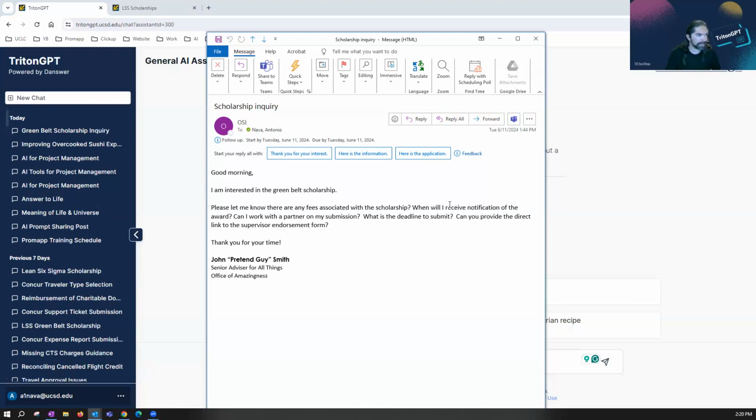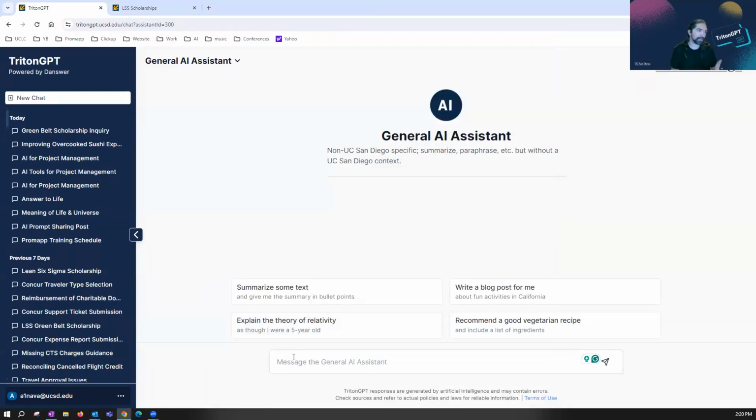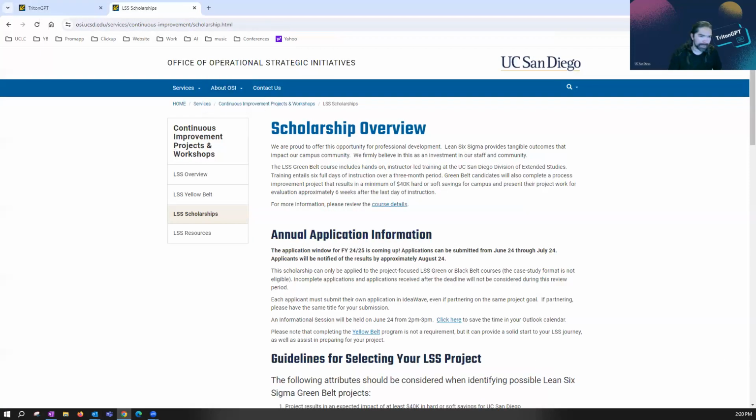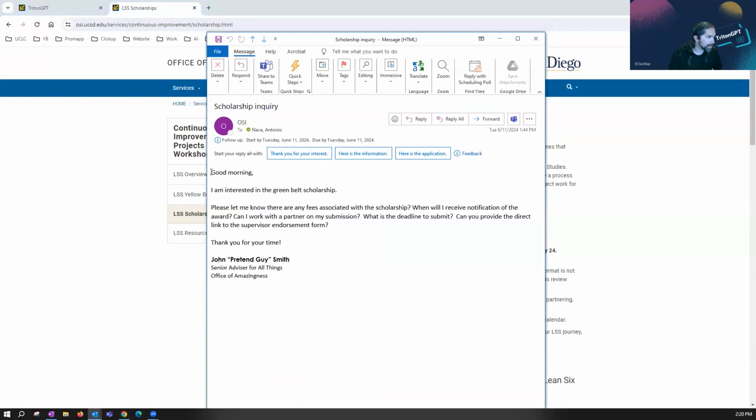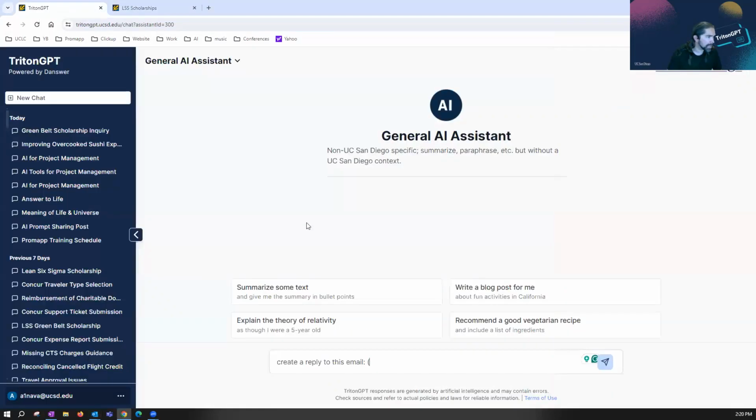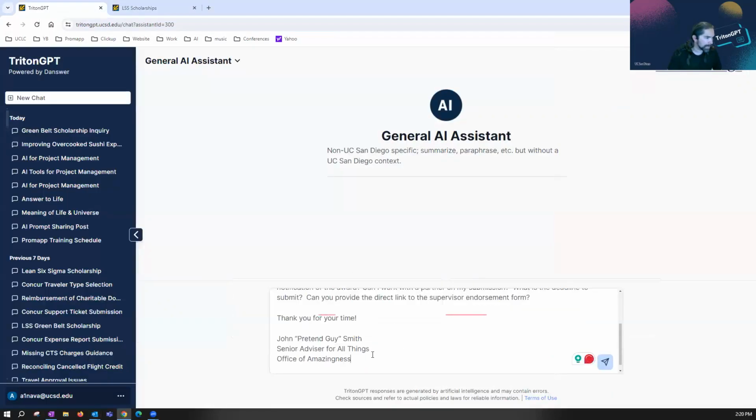What are the fees associated with this scholarship? When will I receive a notification? Can I work with a partner? So if it's more than one question and there's already a body of work, you could say something like this: create a reply to this email. And then I will just put in here, in parentheses, the content of their email.